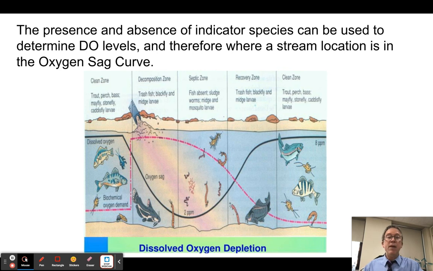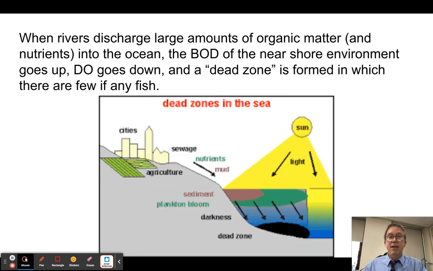Now, this doesn't just happen in rivers, okay? We can get what are called dead zones in the ocean, and these are a matter of pretty serious concern. So basically, this is just eutrophication in the ocean, but on a very large scale. So what happens is rivers tend to dump lots of agricultural waste products and municipal waste products like sewage into the ocean. And when they do, as these nutrients flow off of the river into the ocean, the surface waters have algae blooms, and the light gets blocked, and so the algae die, just like we were talking about before, and then the bacteria start to eat it.